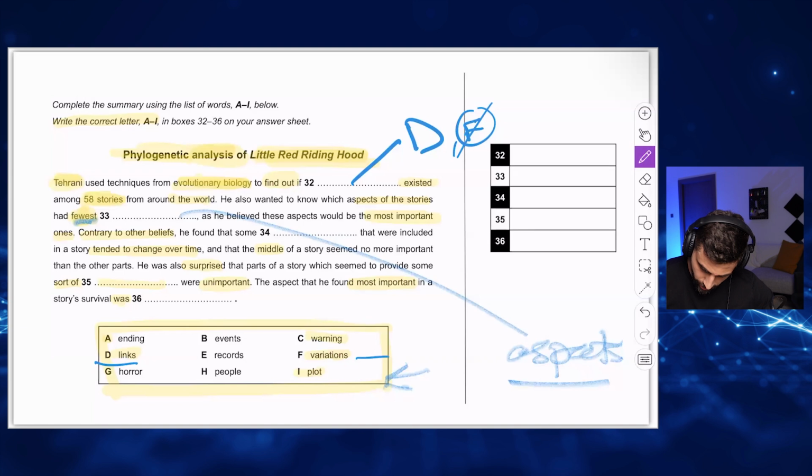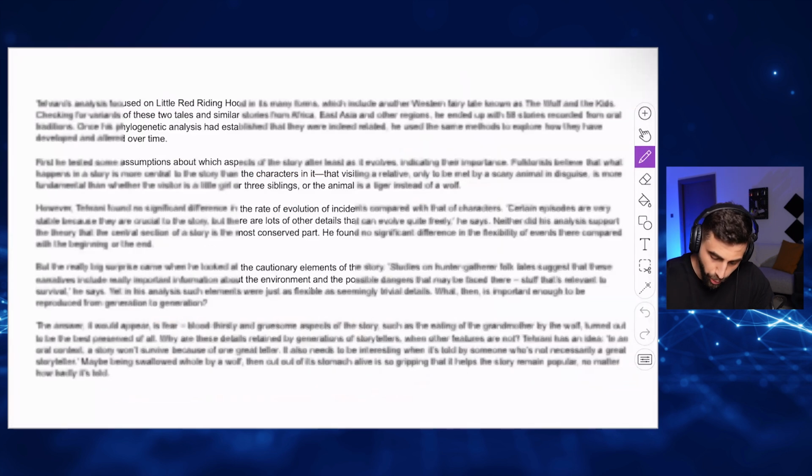So aspects of the story, it could be ending, no. Events, could be events. Records, could be records. I would say it's either events or records. Because aspects is plural. The aspects of the story could be events, could be records, could be also variations. Correct? All of them are plural. Let me read it again properly.